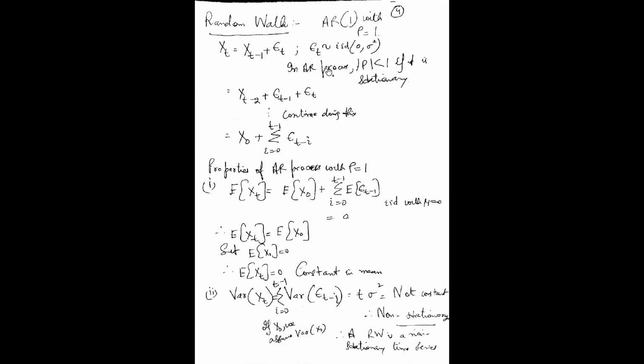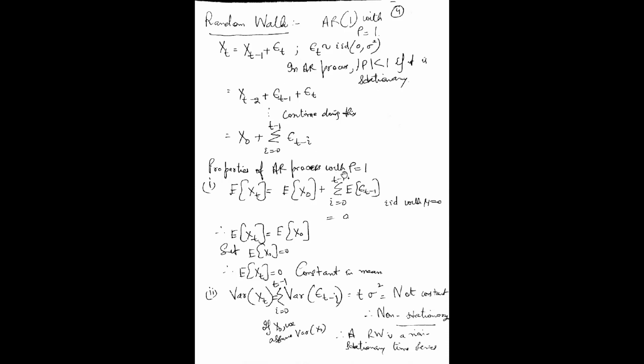If I continue recursively going back, it is xt minus 2 plus epsilon t minus 1 plus epsilon t, and in general form, xt equals x0 plus the sum over i from 0 to t minus 1 of epsilon t minus i. This is the recursion I'm using here.